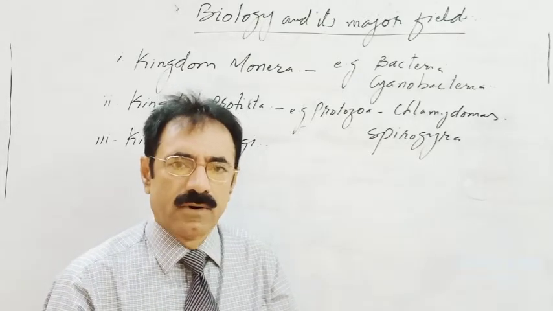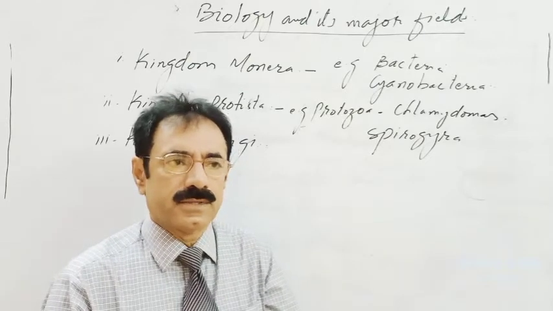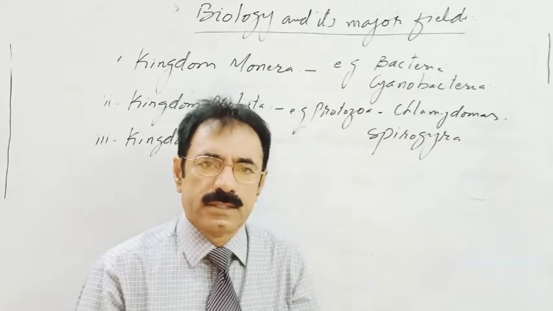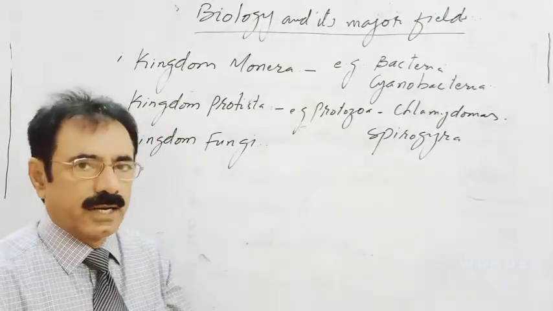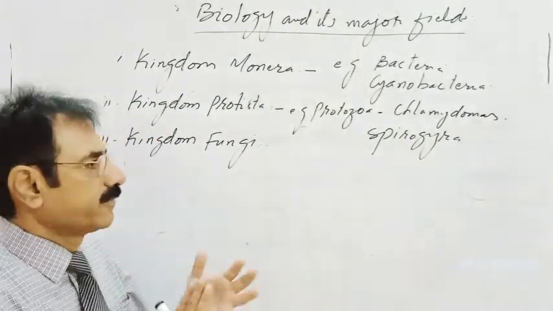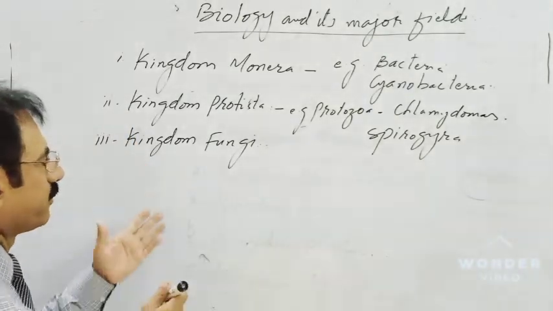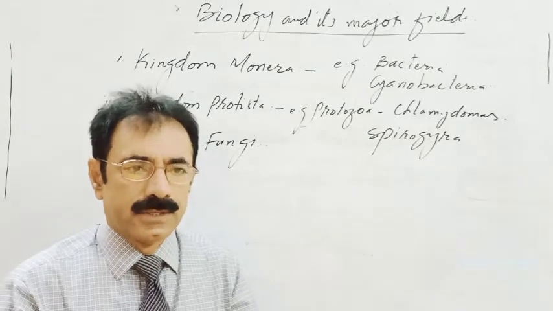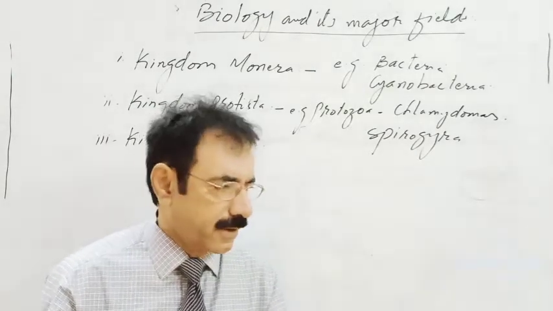They have a cell wall, and they are heterotrophs. They are so called because they have no ability to synthesize food of their own, and they take prepared organic food from different sources. And the fungi include mushrooms, agaricus, yeast, etc.